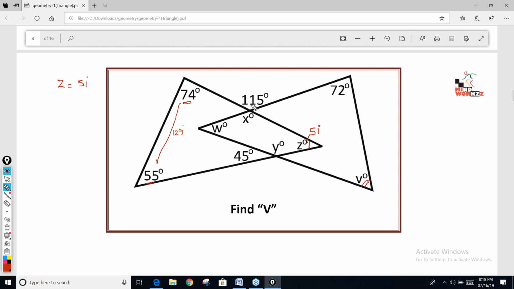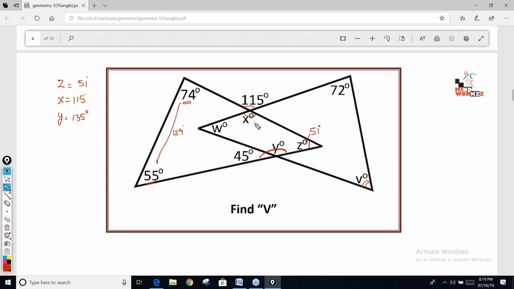Now, vertical opposite angles are equal. So if this angle is 115, this angle will also be 115. X is 115. The angle made on a straight line is 180. So if this angle is 45, this angle has to be 135. 180 minus 45 has to be 135.